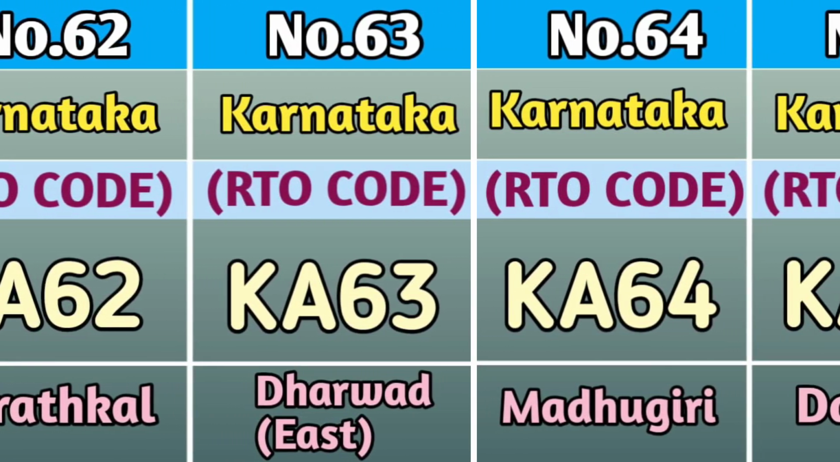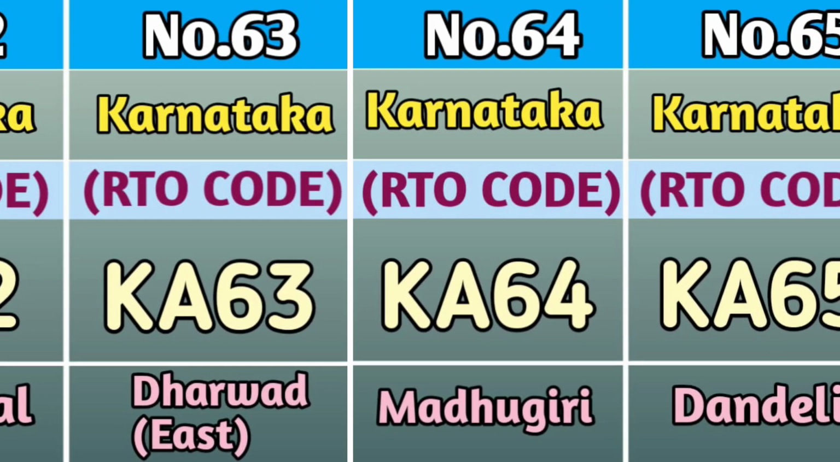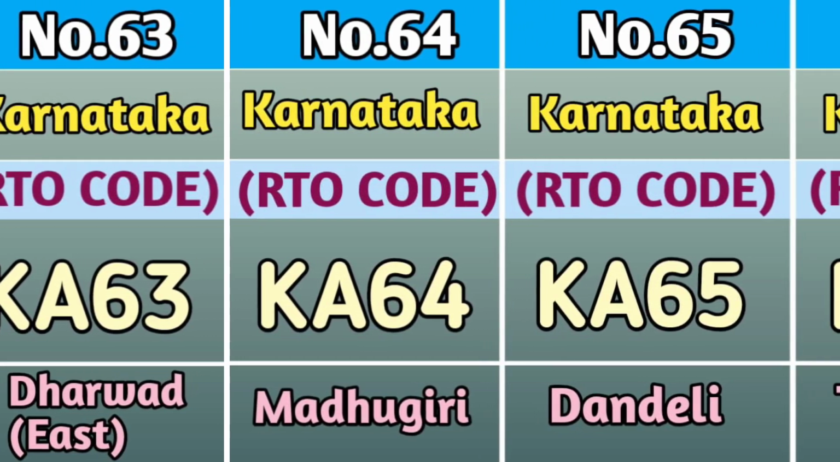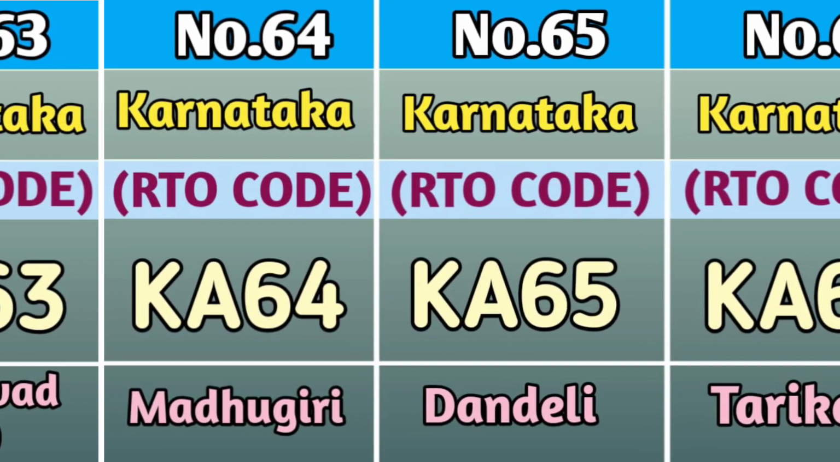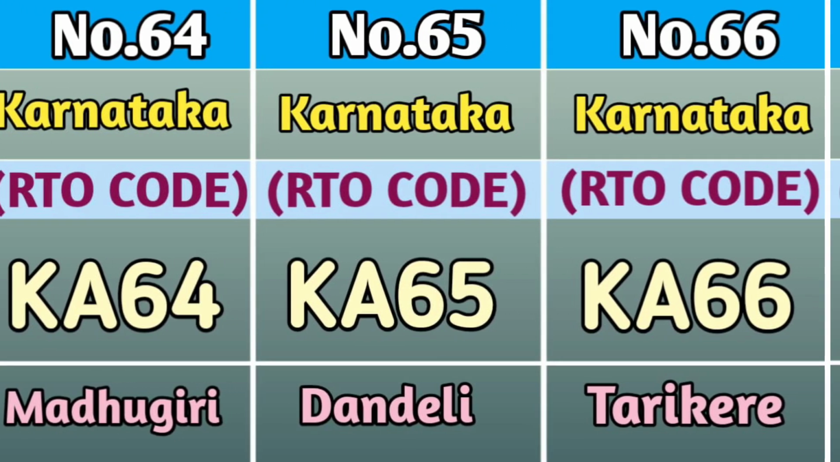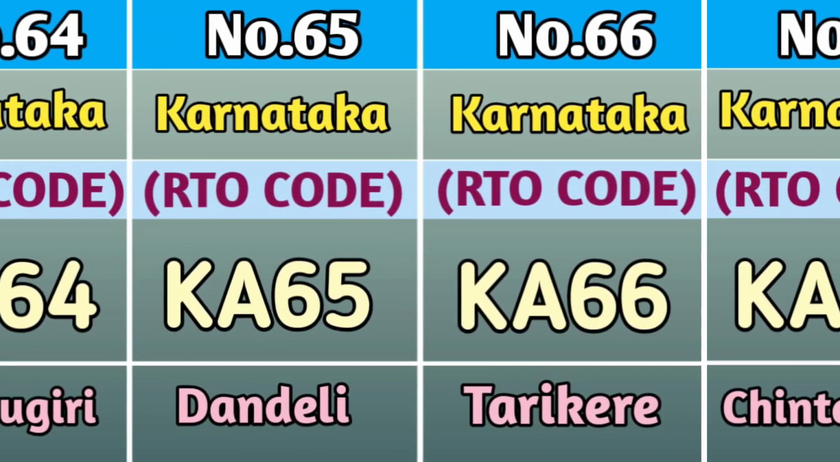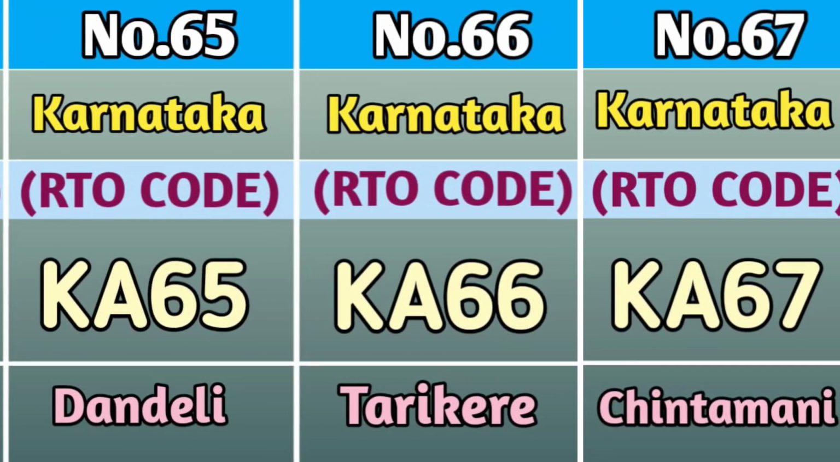At number 63, we have Dharwad East and the RTO code is KA63. At number 64, we have Madhugiri and the RTO code is KA64. At number 65, we have Dandeli and the RTO code of Dandeli is KA65.